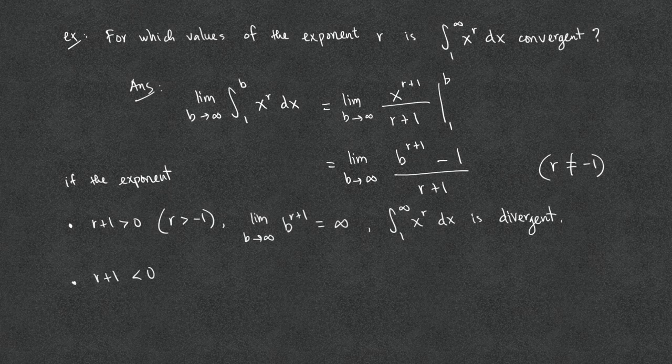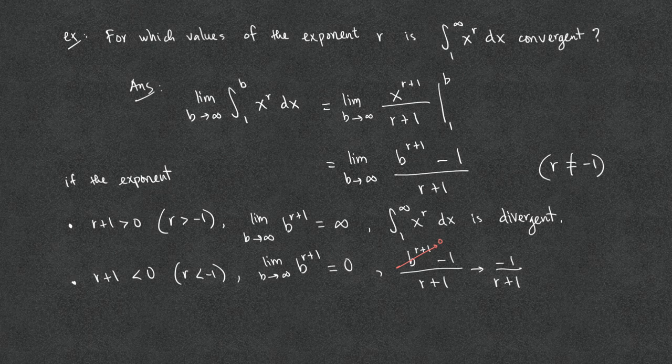If the exponent r plus 1 is negative, or r is less than negative 1, then the term b to the r plus 1 goes to 0 as b goes to infinity. It is because the exponent of this positive number b is negative. But if the term goes to 0, then the limit of the integral is negative 1 over r plus 1, where r is less than negative 1.